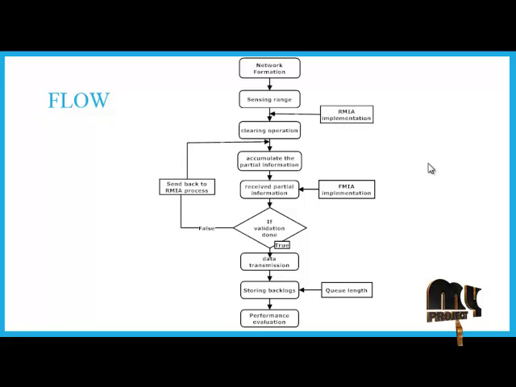Let us see the output of our project. First, in our wireless ad hoc network, we create networks. Our network contains 40 nodes. Then we have to sense the range among our network. So our network is 600 cross 600 area size.